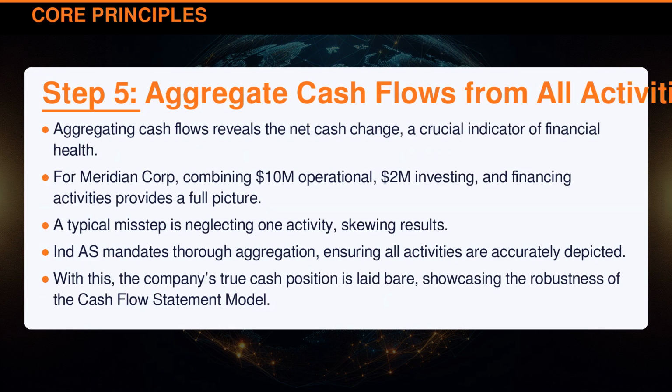Aggregating cash flows reveals the net cash change, a crucial indicator of financial health. For Meridian Corporation, combining $10 million operational, $2 million investing, and financing activities provides a full picture. A typical misstep is neglecting one activity, skewing results. Indian Accounting Standard mandates thorough aggregation, ensuring all activities are accurately depicted. With this, the company's true cash position is laid bare, showcasing the robustness of the cash flow statement model.